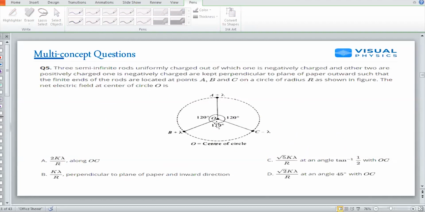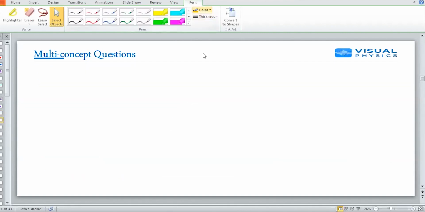Three semi-infinite rods uniformly charged, out of which one is negatively charged and other two are positively charged. Okay. So first of all, you have to visualize this problem. Let me try to make your visualization easy. I am given 3 semi-infinite rods, but out of 3, one is negative.